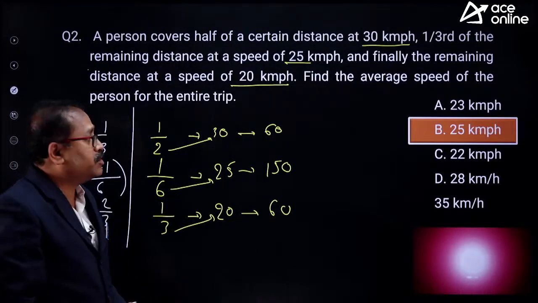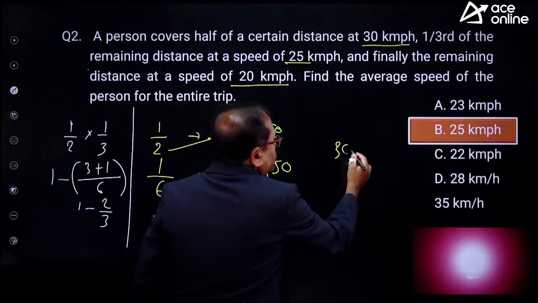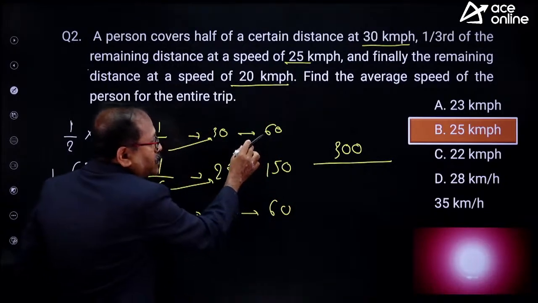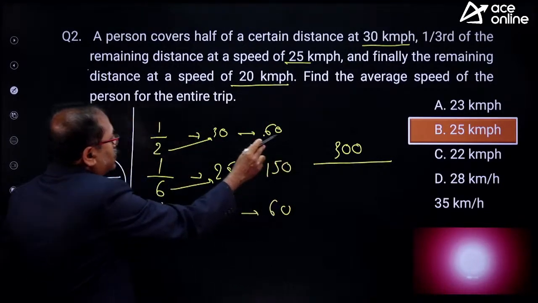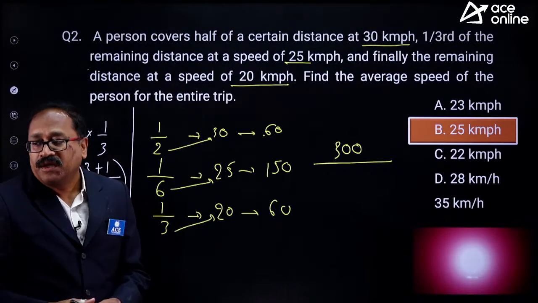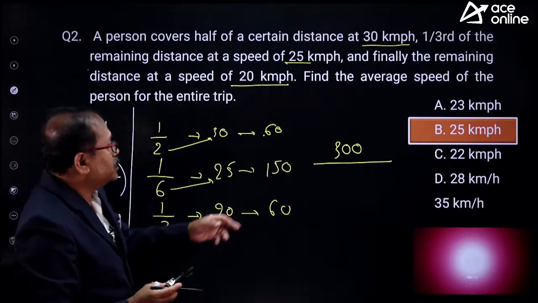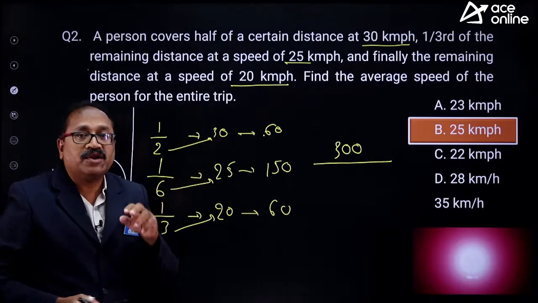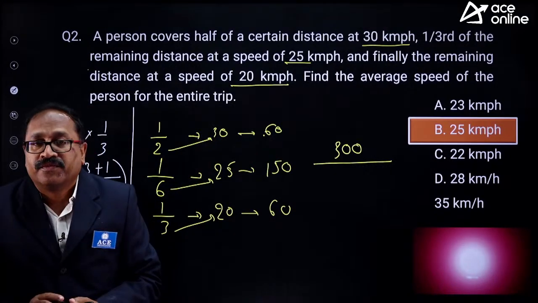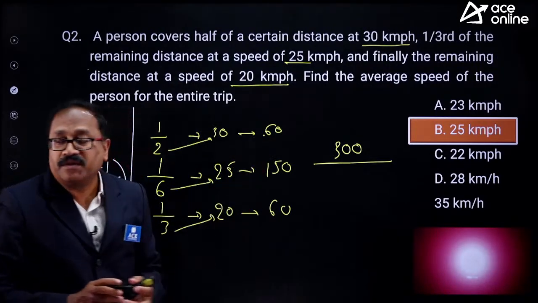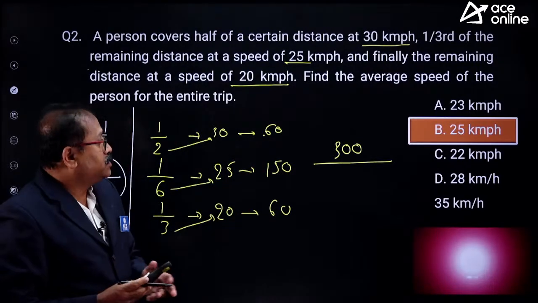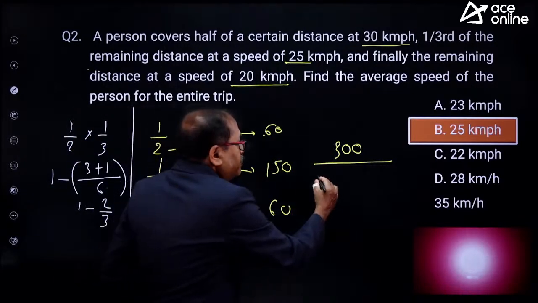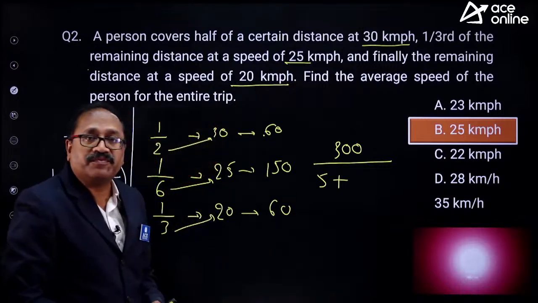The LCM of these numbers is 300. So my total distance is 300. And what is the total time? The time for this travel is half an hour, right? But how do I find it? There is 60 and 60 kilometers with a speed of 30 km/h. So this will become 300 divided by 60. That comes to 5. This is the method we follow for this type of question.